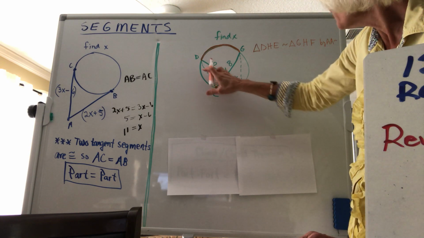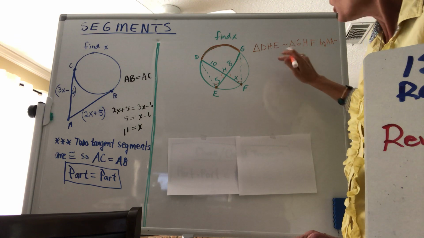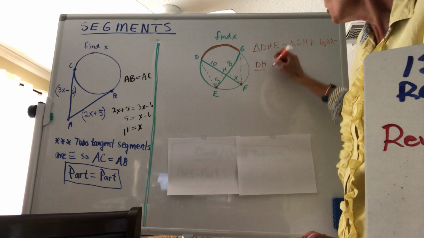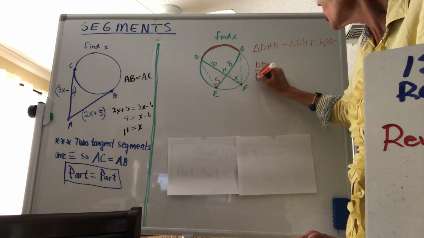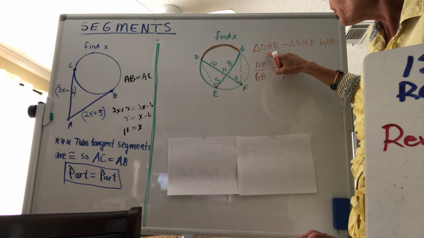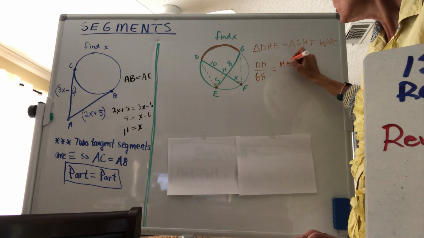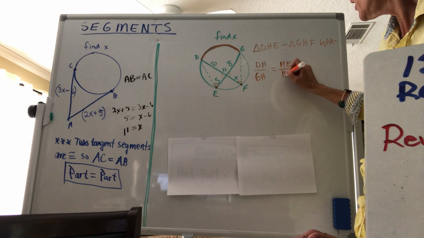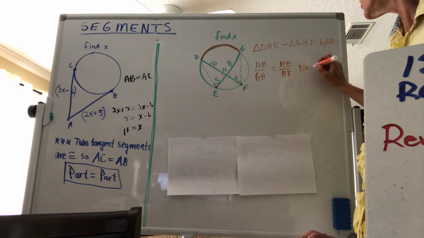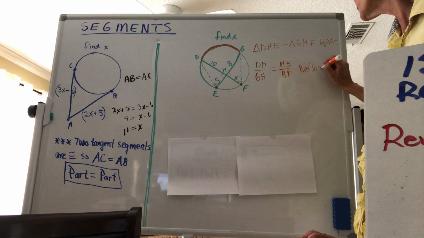Now, remember, we don't have a DE or a GF because we really just kind of wrote those in, so we won't look at those. We'll just go with our second step then. DH over GH is equal to, just like we did in the review, HE, our last two, over HF, our last two. And that would be the same by the definition of similar triangles.